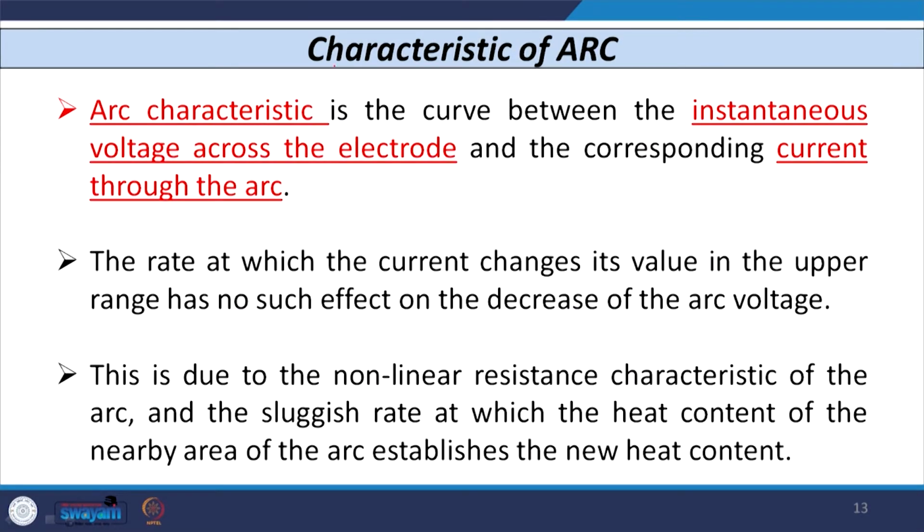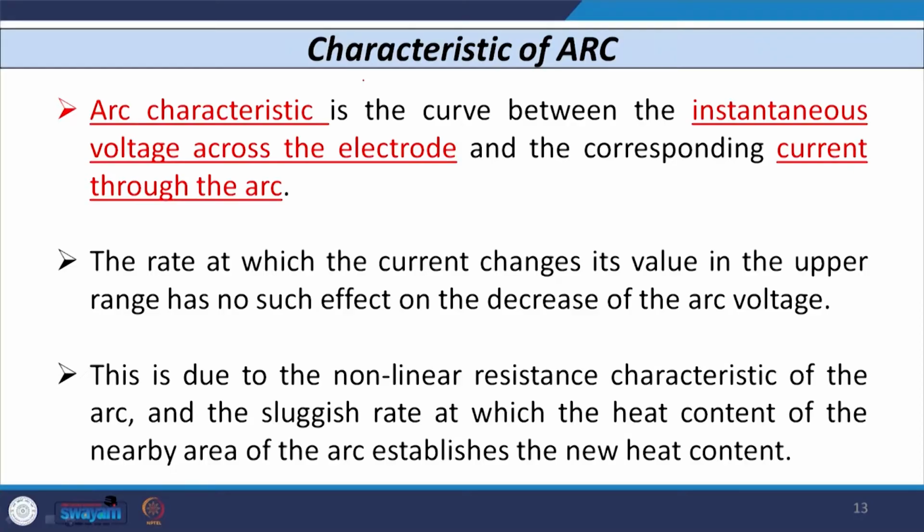Now, let us see what is the characteristic of an arc. The characteristic of an arc is basically a curve plotted between the instantaneous voltage available across the electrodes or the contacts of the circuit breaker and the corresponding current through the arc. So, what is the arc current and what is the voltage available across the contacts of the circuit breaker? If you plot this, you will get the characteristic of an arc. This is known as the arc characteristic.